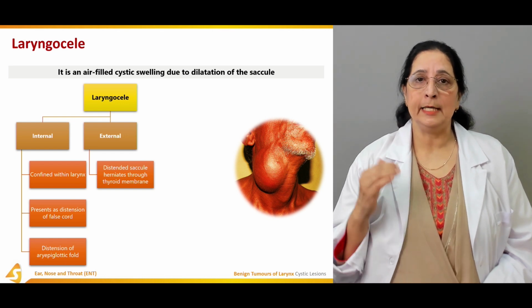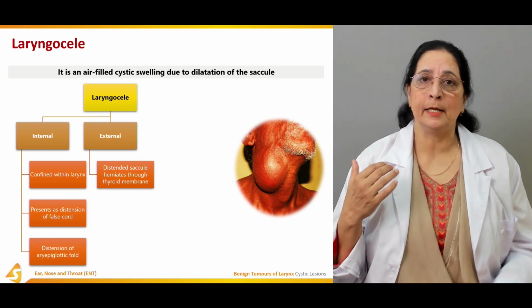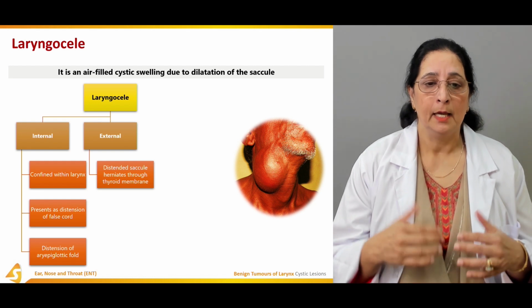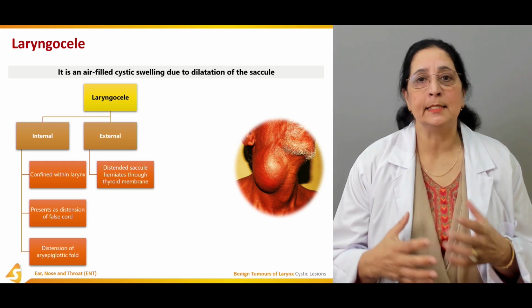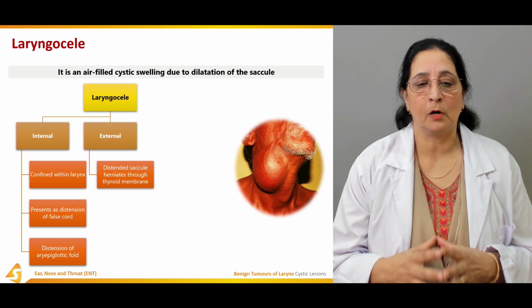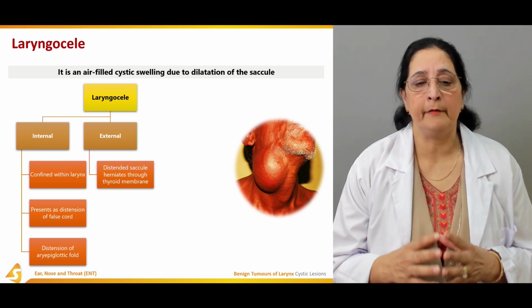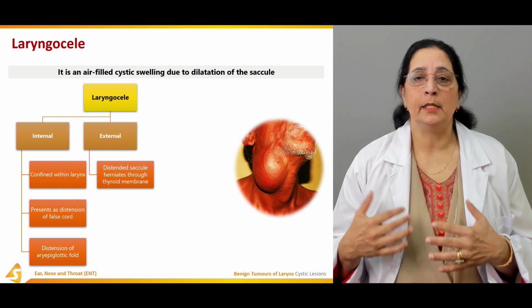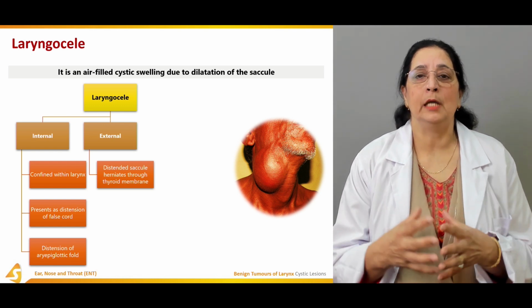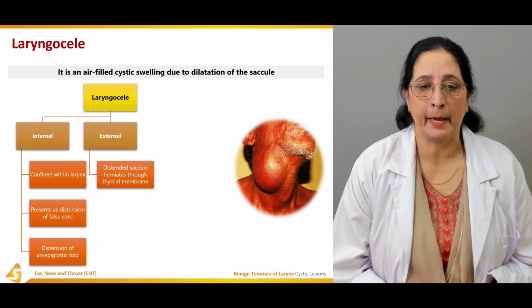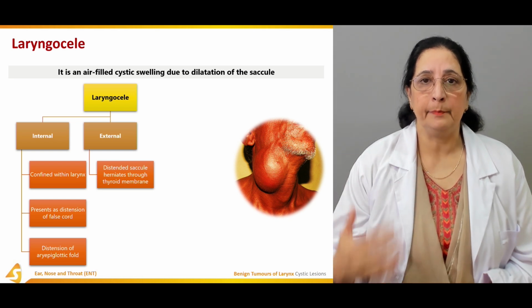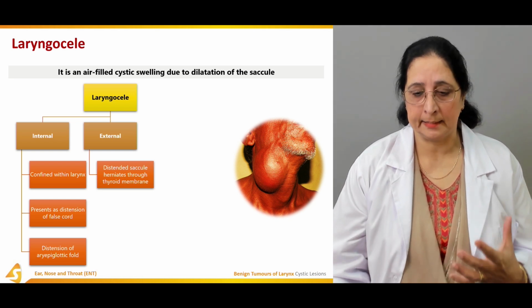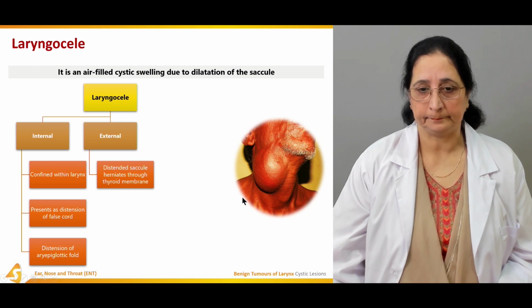So important: internal is confined to the larynx, presenting as distension of the false cord and epiglottic fold. The external ones herniate through the thyrohyoid membrane and present in the neck as a big swelling.